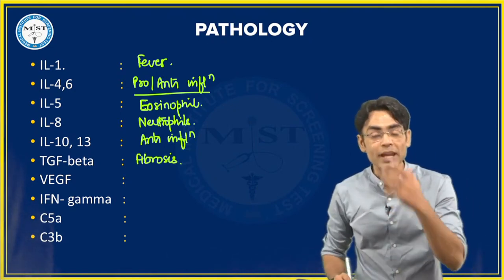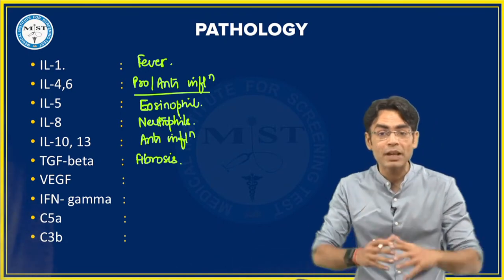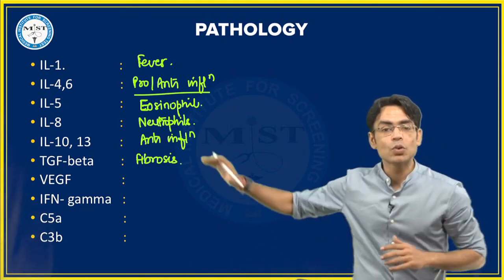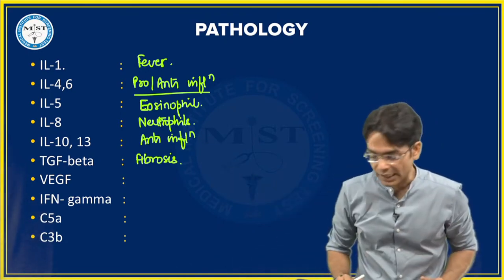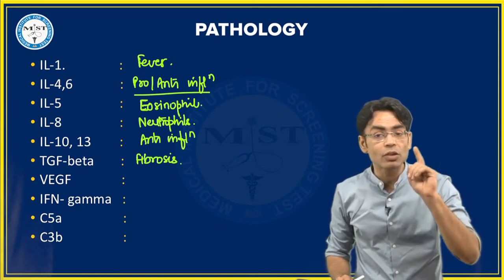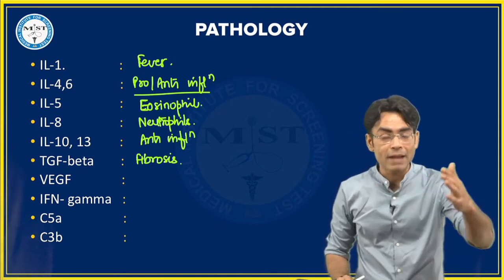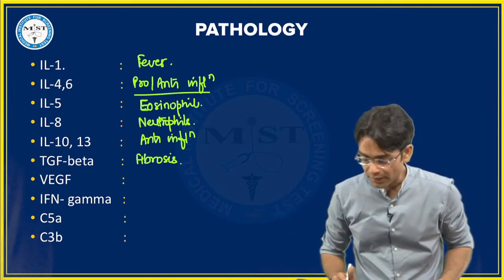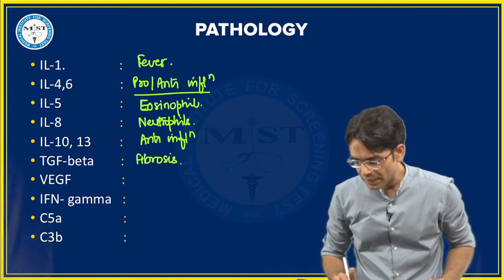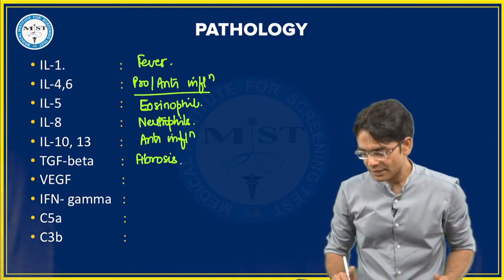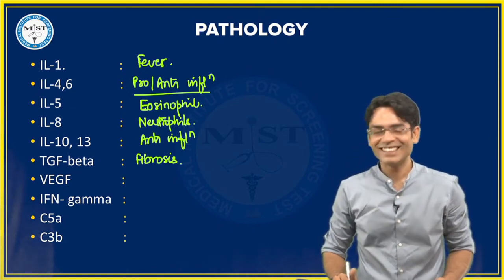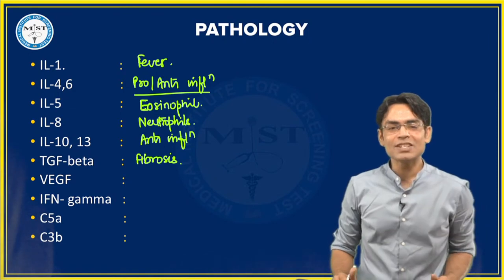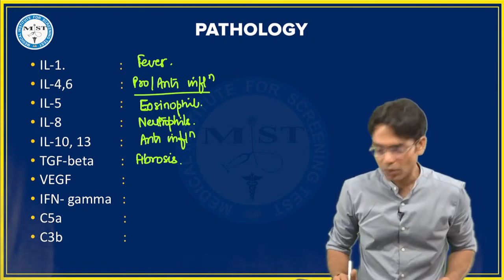Whenever the body has to do a massive repair somewhere, TGF beta is secreted. Like in cirrhosis, when a massive repair is going on inside the liver, TGF beta is secreted. VEGF, yes, you are right, guys. So when we are talking about VEGF, what exactly?